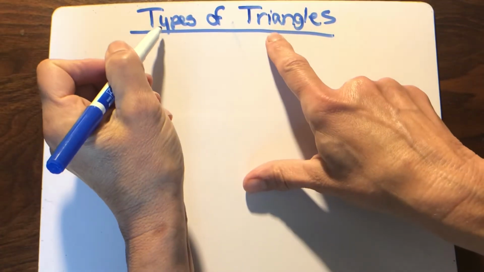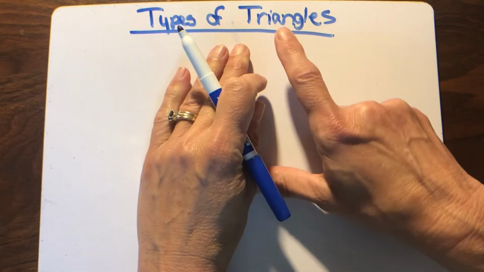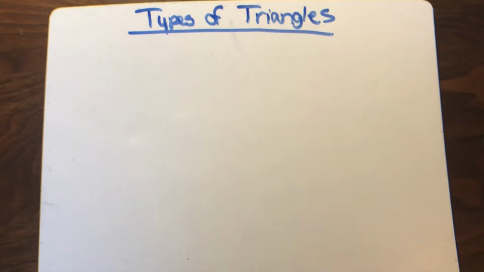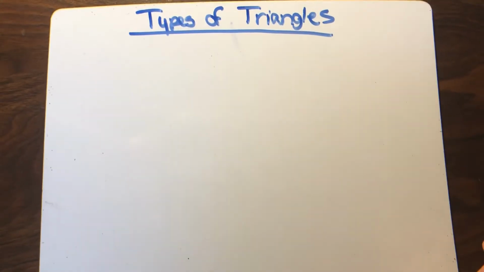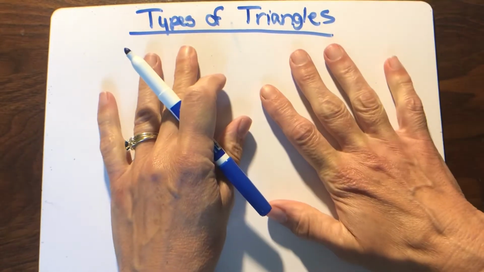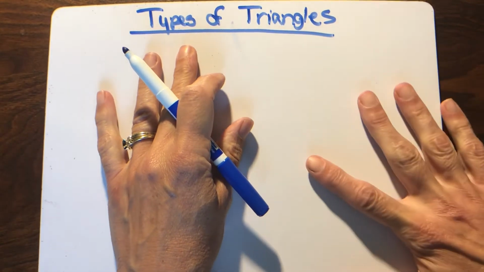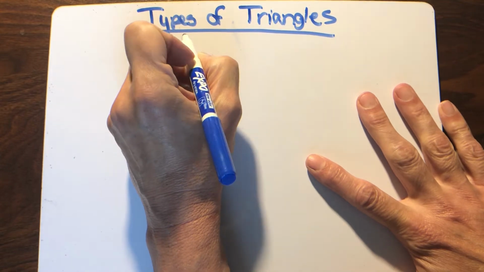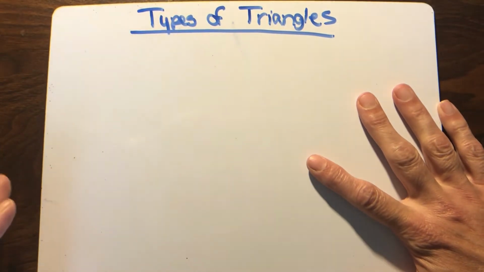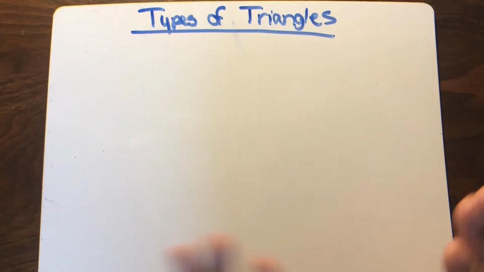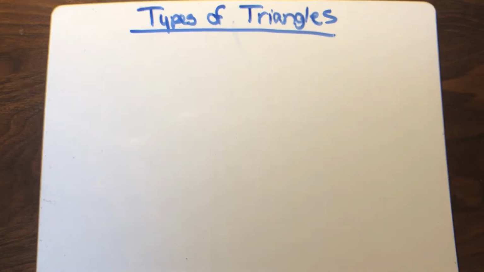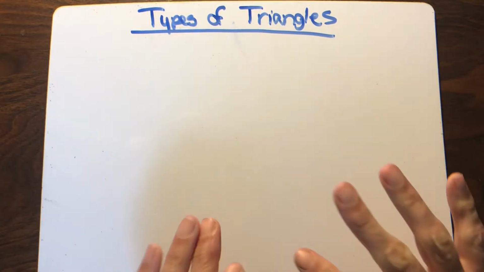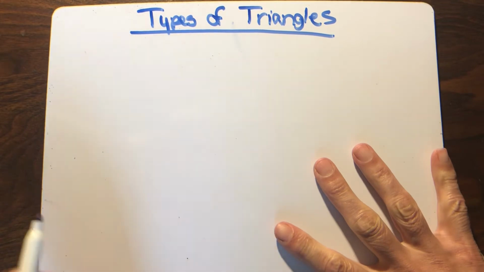Let's talk about types of triangles. Now, for our purpose to study for the HiSET, we're only going to talk about categorizing triangles by their sides and the lengths of their sides. Of course, there's always more that you can do. We're just trying to trim this down so that we can learn what we need to know in order to score well on the HiSET or the GED exam.